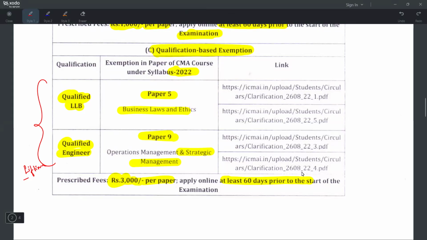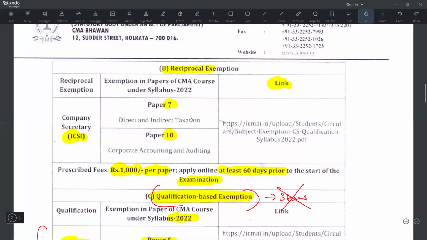This is for the lifetime. Lifetime exemption is given. It is not for 3 terms. It is a lifetime exemption that will be given. Okay, lifetime exemption will be granted for this qualification based exemption and this reciprocal exemption.